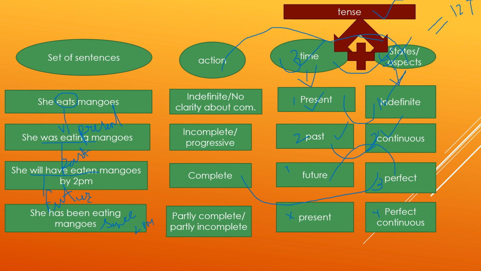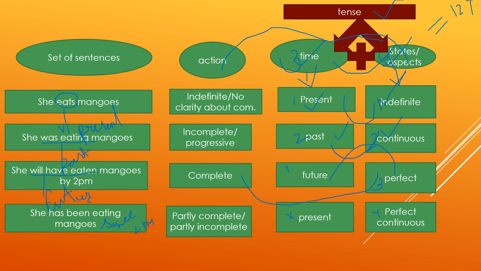So students, here I want you all to notice all the words written under time. If you notice closely, it is present, past, future, and present is being repeated, but anyhow we would say it is present, past and future. So that means we have 3 times.